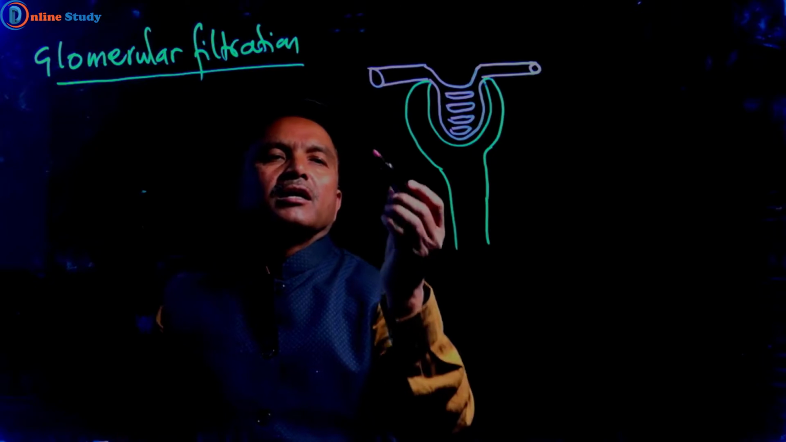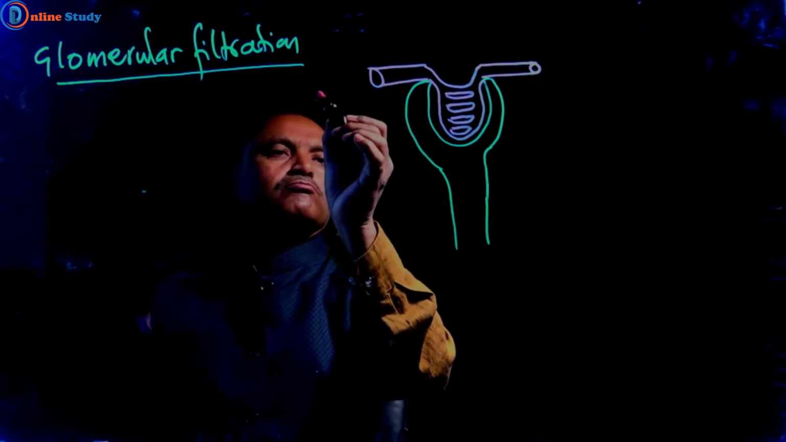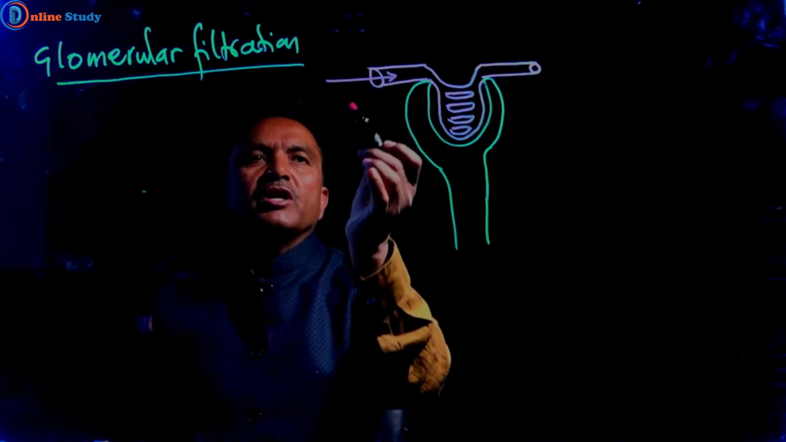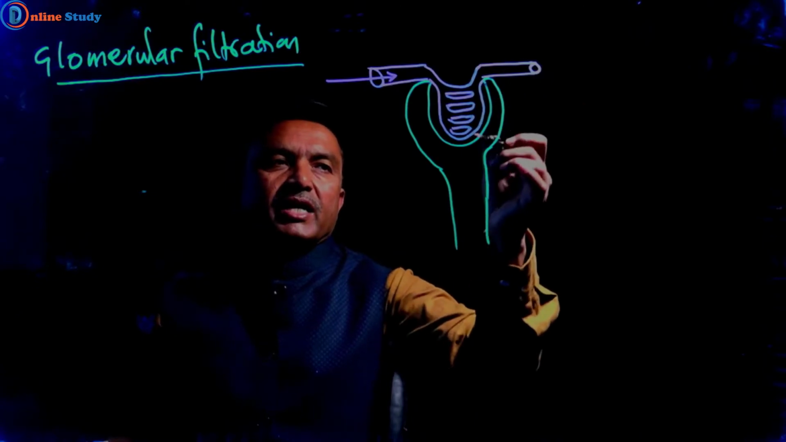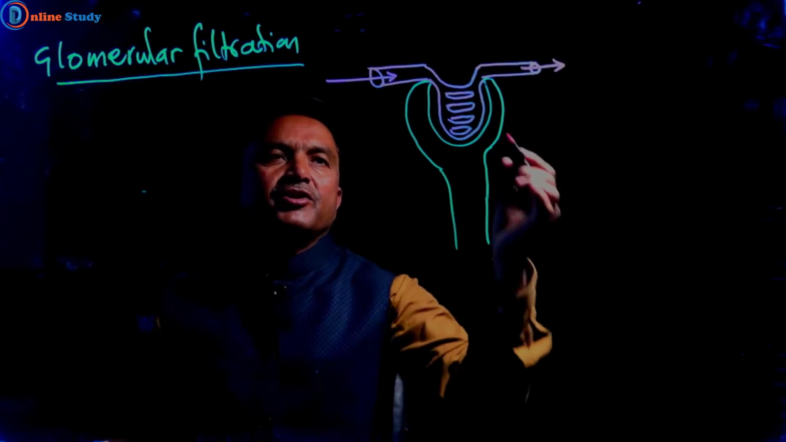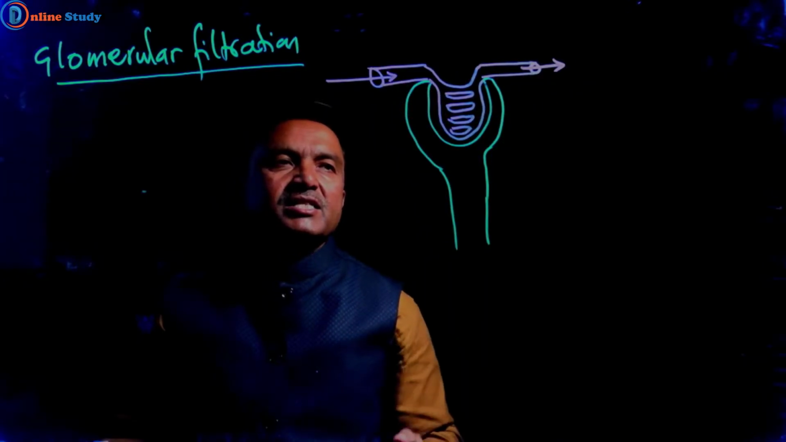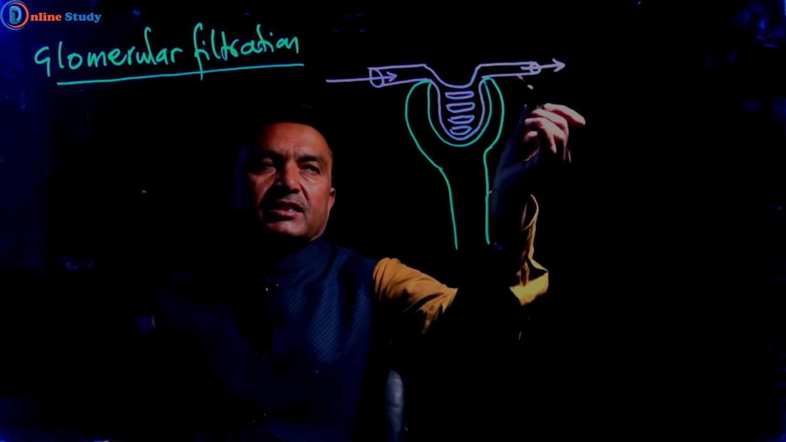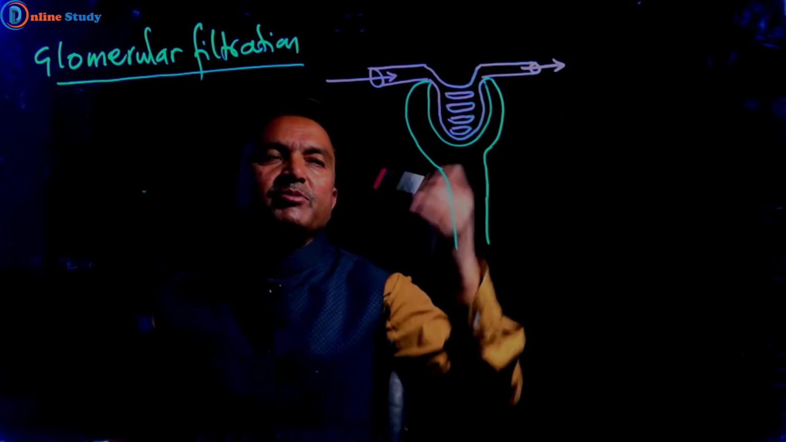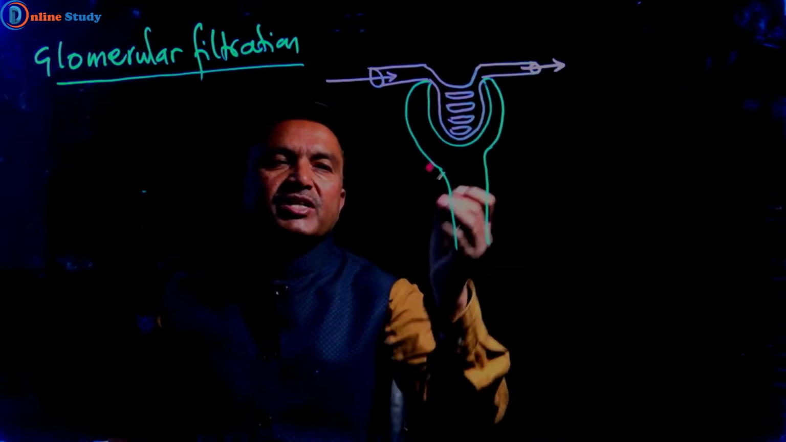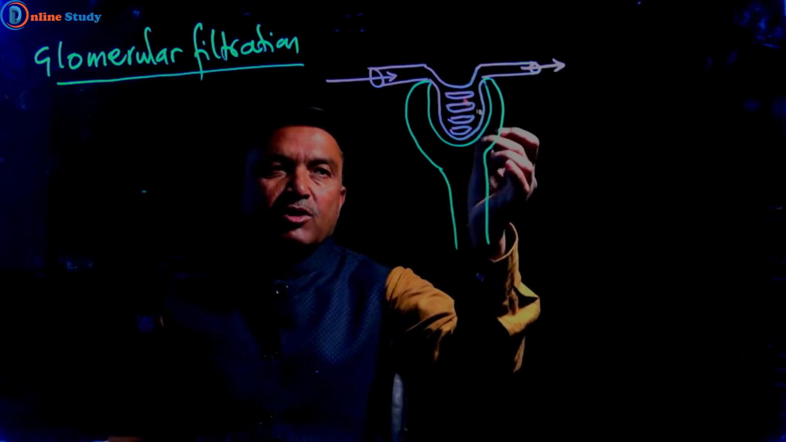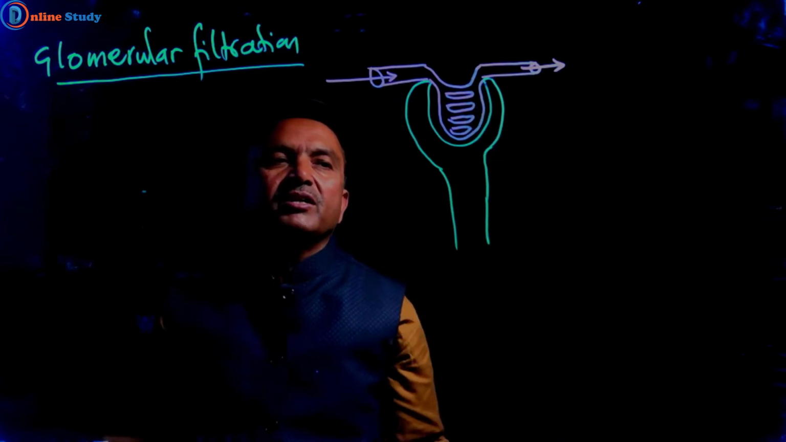We see here blood enters into Bowman's capsule through afferent arteriole, and blood leaves the glomerulus through efferent arteriole. Now the diameter of afferent arteriole is more than diameter of efferent arteriole. So very high pressure is created in this glomerulus, tuft of capillaries.